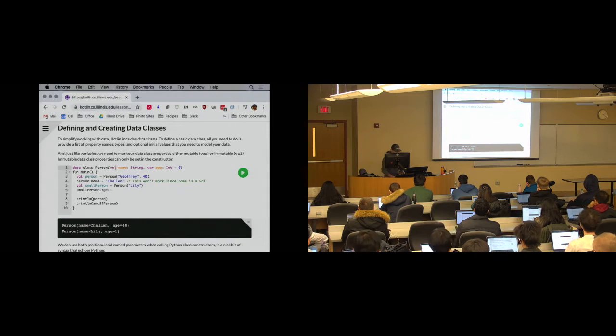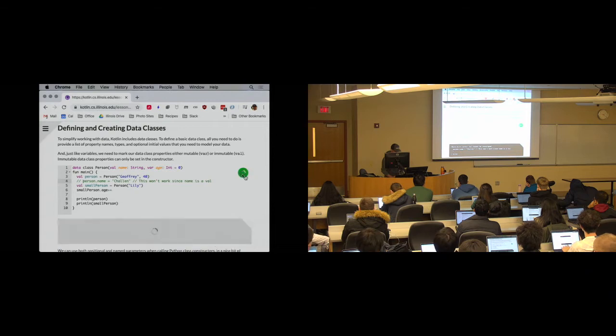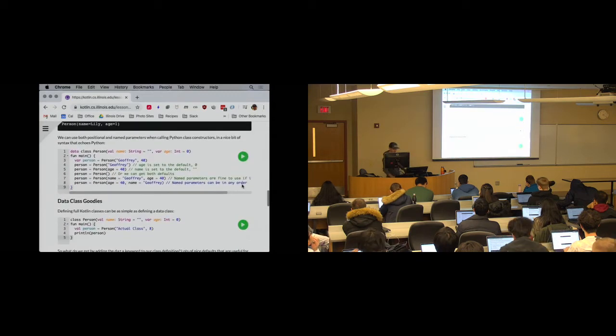Okay, let's set this back to val. Okay, so now I can't do this. I'm going to get rid of that. And again, I can modify fields that are marked as being modifiable, and I've got my nice print method. So this is good. This is actually quite nice.